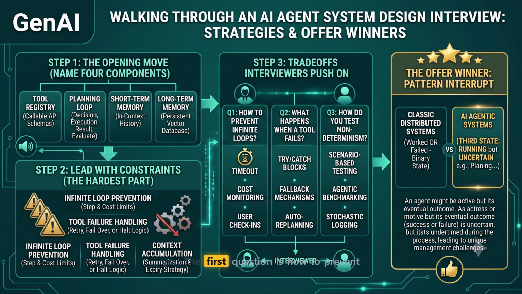The first question is how to prevent infinite loops, and your answer must include explicit timeouts and cost monitoring. The second pushback is what happens when a tool fails, which you answer by laying out your strategy for try-catch blocks, fallback mechanisms, and autonomous replanning. The third question is how you test an agent with non-deterministic output.